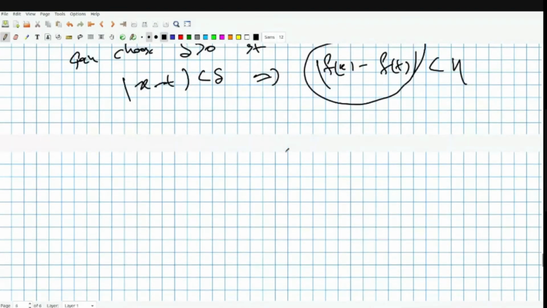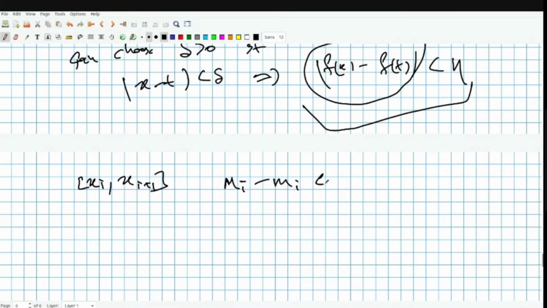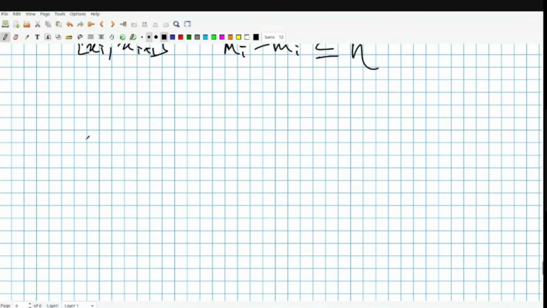In every partition interval [x_i, x_(i+1)], capital Mi minus small mi is bounded by eta, because for every x you have this, so for maxima and minima also. Hence, what will be the difference UPF minus LPF?